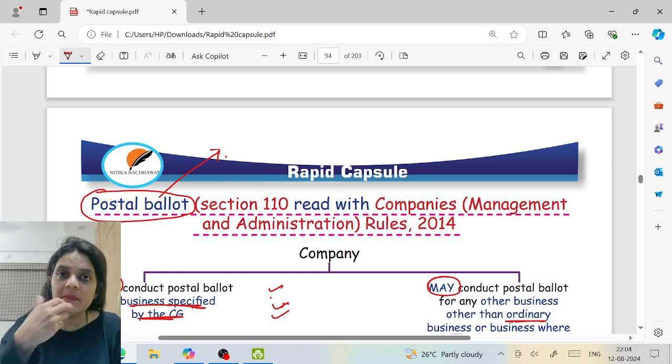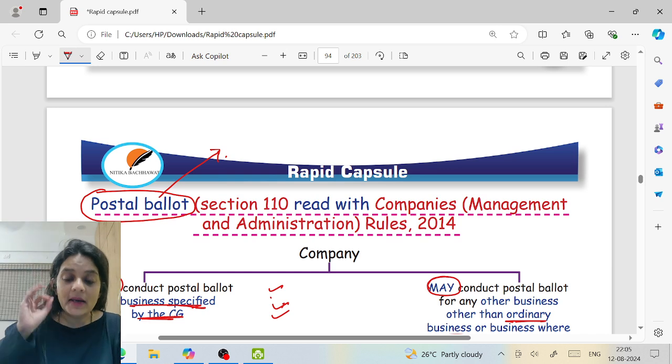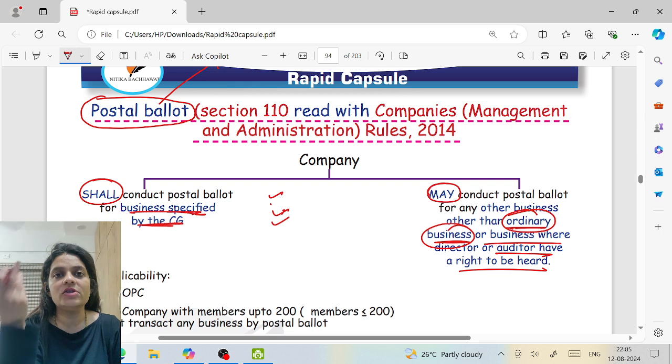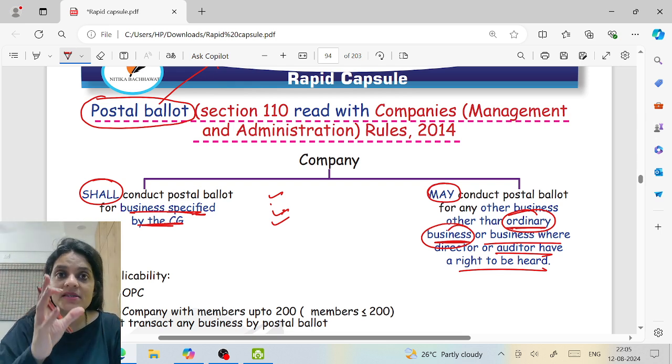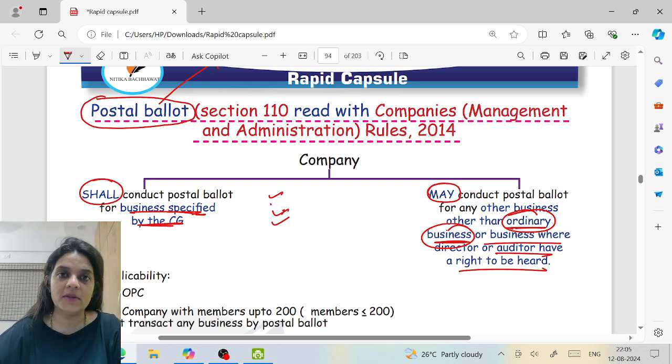So, ma'am, in postal ballot, meeting can never be called. No. Let us say I'm calling an AGM and there is a matter which has to be done through postal ballot. That has to be done through postal ballot. But let's say in the middle of the year, I have some urgent business. Then instead of calling an EGM, if that business can be done through postal ballot, I'll do it through postal ballot instead of calling an EGM. But if they allow me to conduct ordinary business also through postal ballot, then I'll never call an AGM only. So that is why they say, if the business is ordinary business, you have to call the meeting and do it at the meeting only. You cannot hold a postal ballot for that.